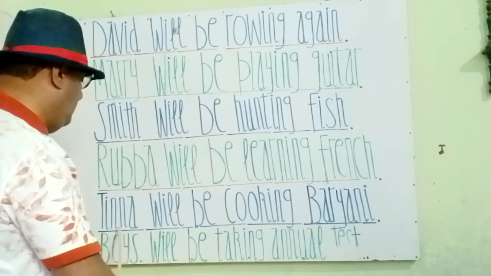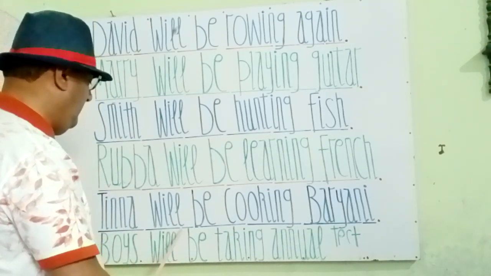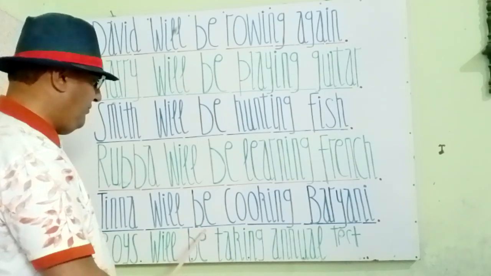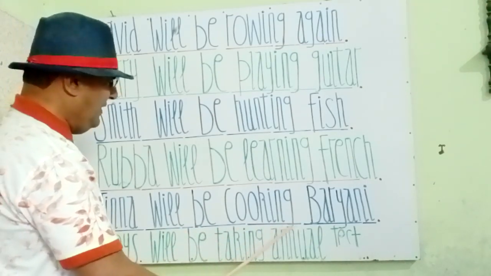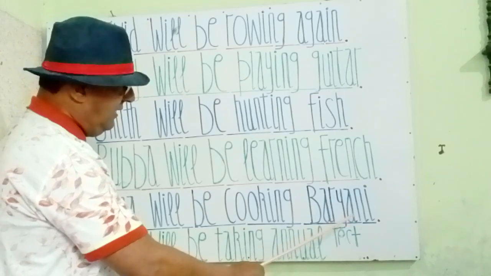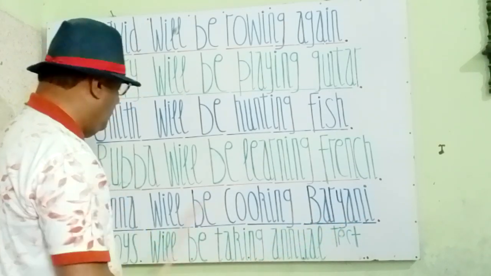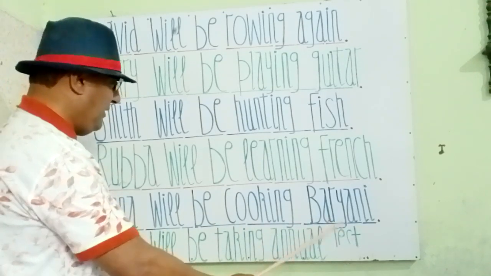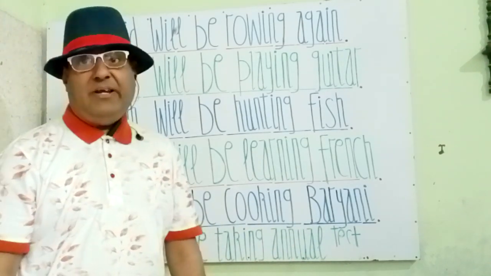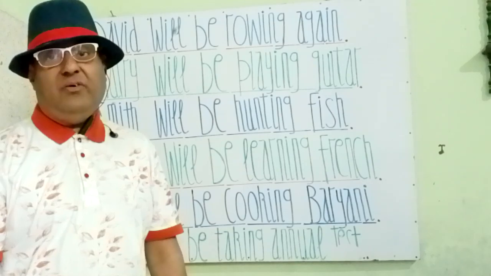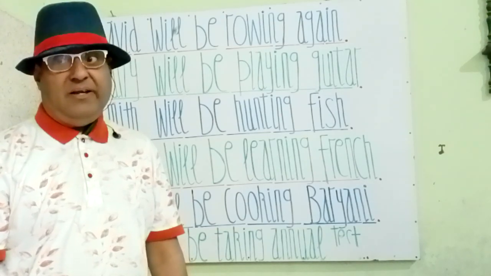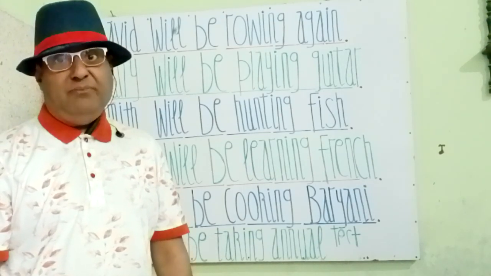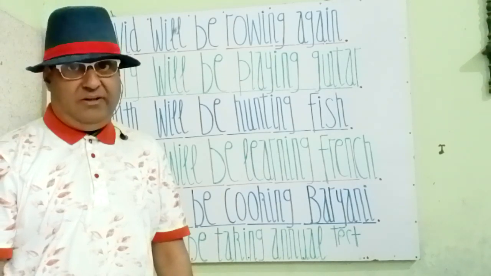Tina is a female subject and a noun. Will is a helping verb, and be is for the continuity of the verb. Cooking is the basic verb, and biryani is an object and a noun. So Tina will be cooking biryani. Tina biryani बना रही होगी.